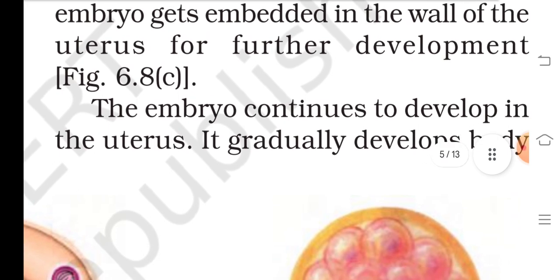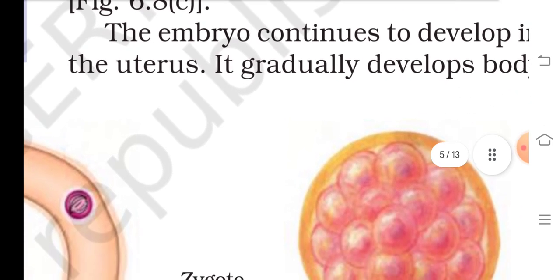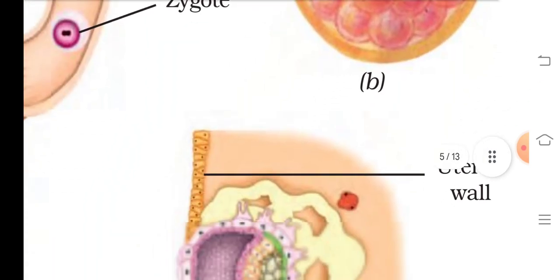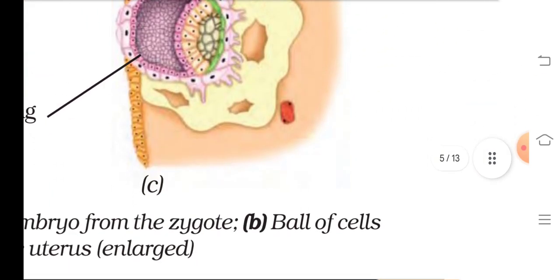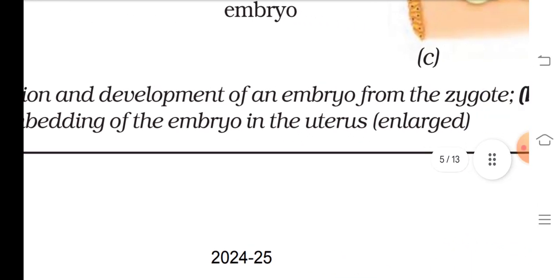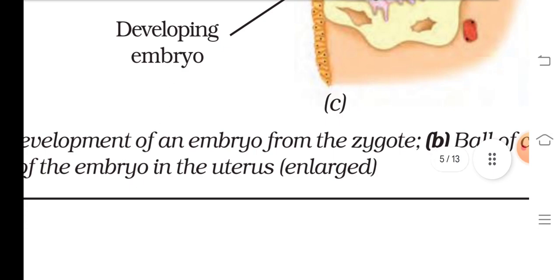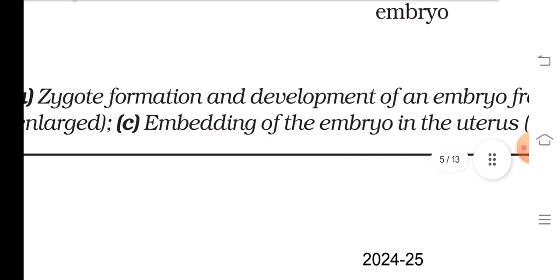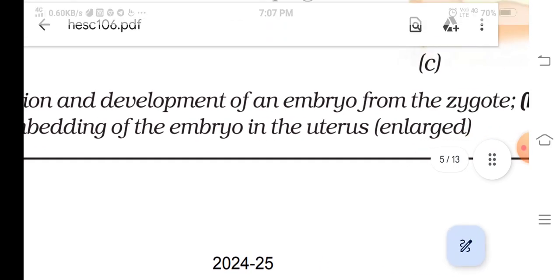The embryo continues to develop in the uterus and gradually develops body parts. Zygote formation and development of an embryo from the zygote, a ball of cells. Embedding of the embryo in the uterus.